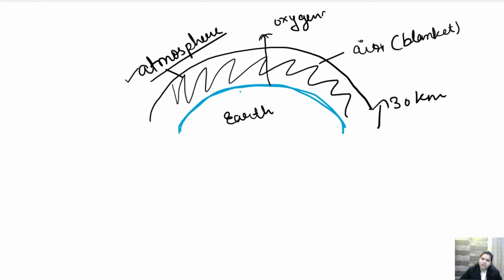Have you ever seen it? They carry an oxygen cylinder with them, isn't it? The astronauts carry the oxygen cylinder with them. Why do they carry the oxygen cylinder?